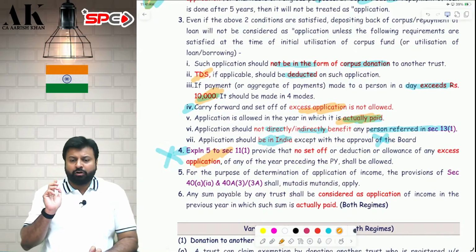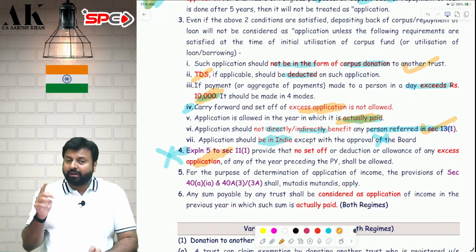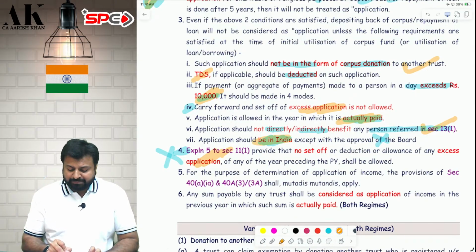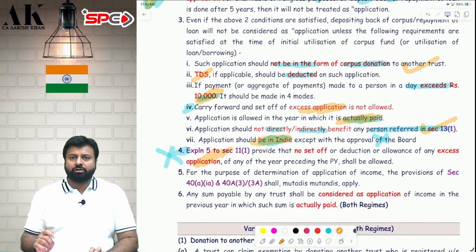The expenditure will be allowed on paid basis. This first point I will explain in a while. This sixth point also I will come to when I teach section 13. And the expenditure should be incurred in India except with the approval of the board. If the board approves, then you can also invest outside India.